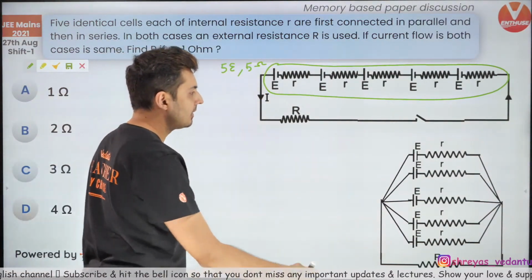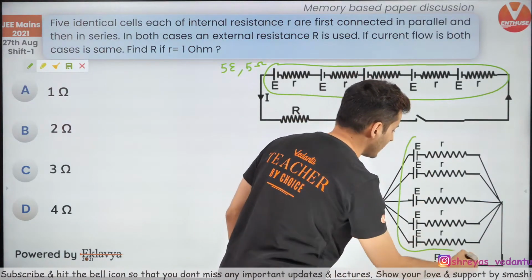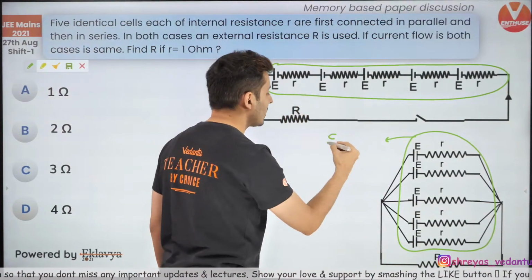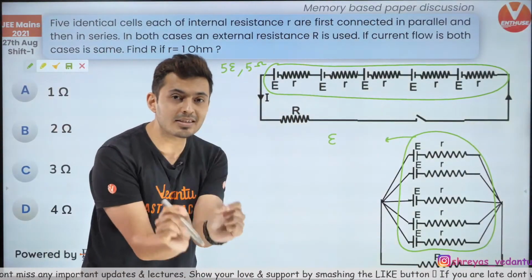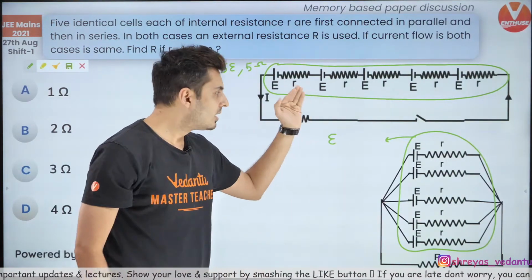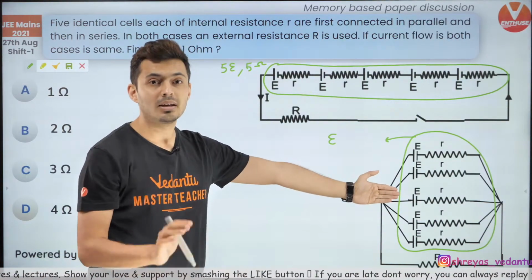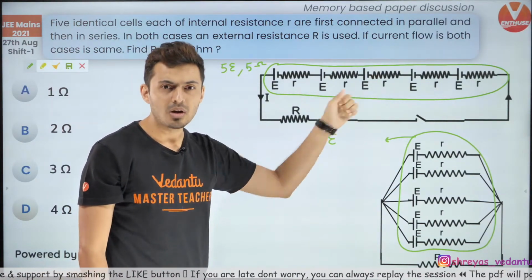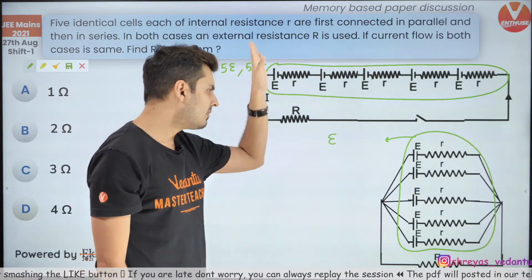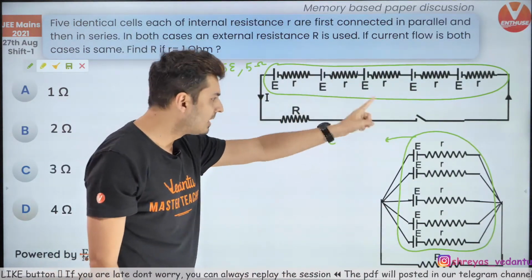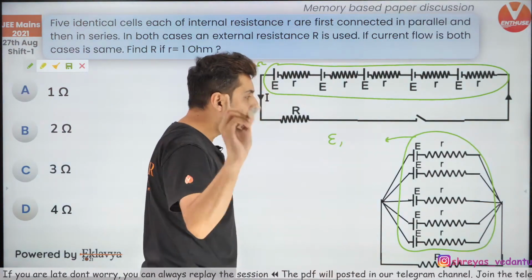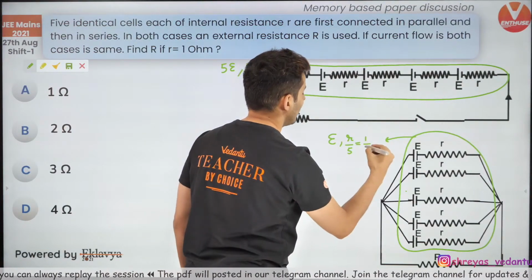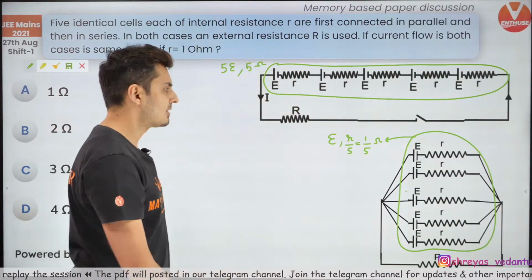Similarly, over here, if you combine all these cells into one single battery, it will still be E. You can use your formula for parallel. Yesterday only, in first or second shift, this question came to find the equivalent battery's voltage. I have given you the formula: (E1/R1 + E2/R2) upon (1/R1 + 1/R2). If all R's are the same and all E's are the same, the effective EMF will still be E, and the internal resistance will be r by 5, which is 1/5 ohms. That's what it's going to be.